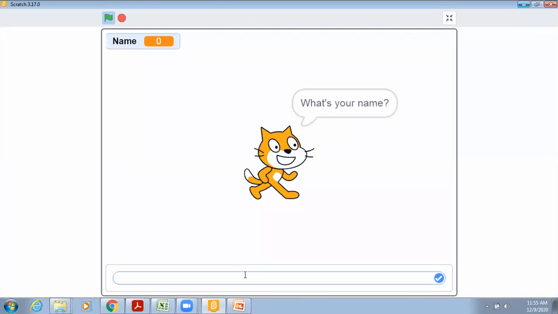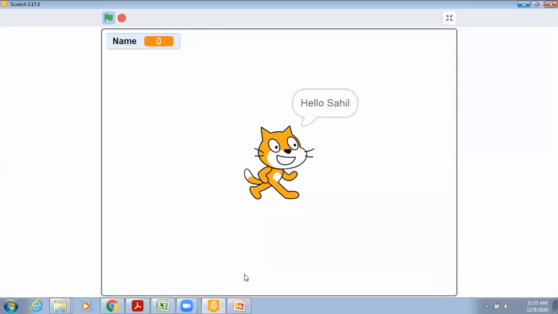What is your name? So I'm entering Sahil. Hello Sahil. Now this will get removed. Now again it is coming, hello Sahil. This message will appear 5 times. So this is the third time. Now this is the fourth time. And this is the fifth time. Right? Now it will not appear. So the message is coming 5 times.